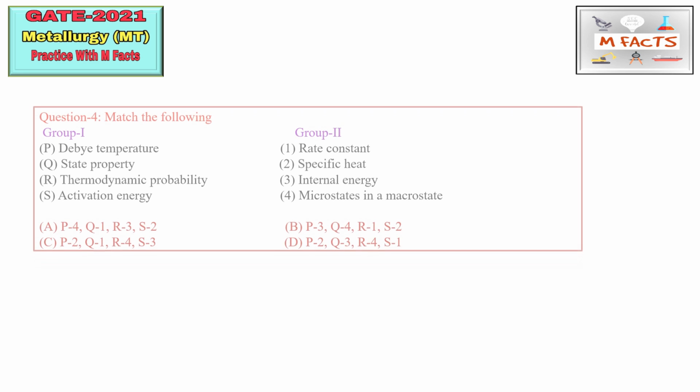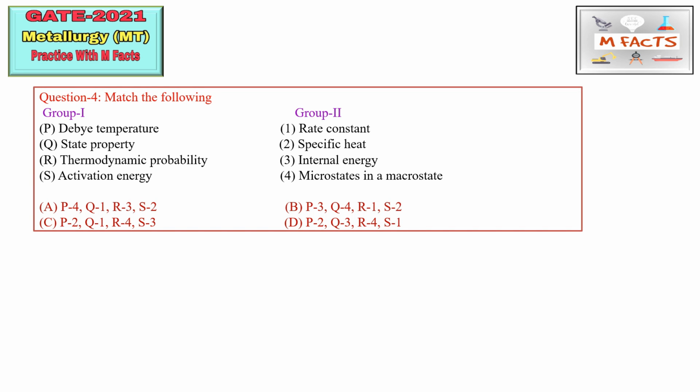So the next question is the matching type of question. This is the third type of question that they will ask in the GATE exam. So you will be given group 1 and group 2 and you have to match group 1 to group 2. Okay, so I will suggest for doing this matching type of questions, don't directly jump into the options for matching purpose.